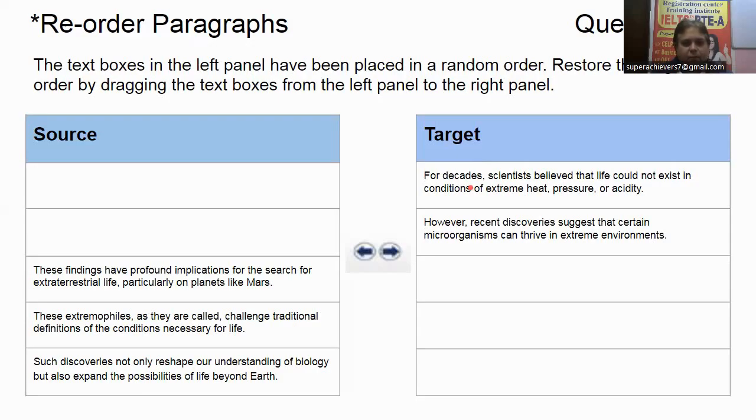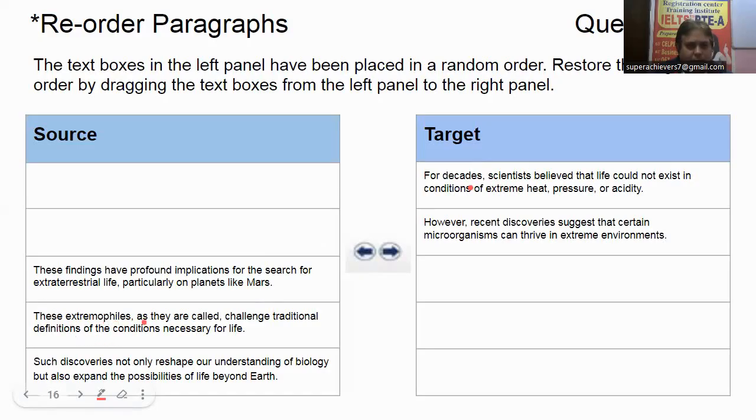Now let us go with the other options also. So first it's saying that these findings have profound implication for the search. Okay. Is this associating with this one? Yeah, it looks like, but apart from that, let us check the other one also.